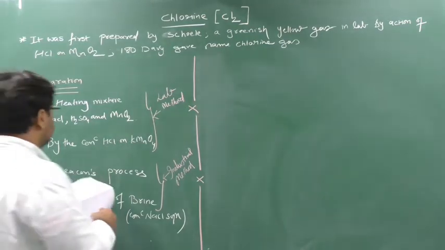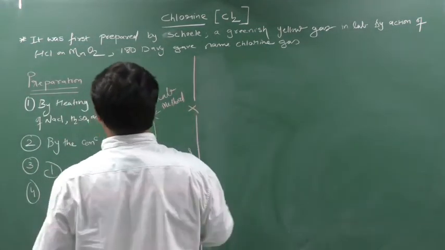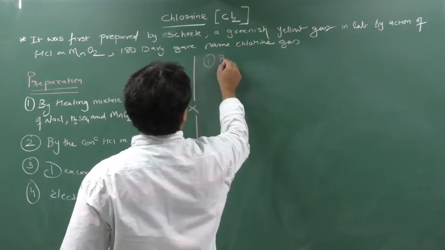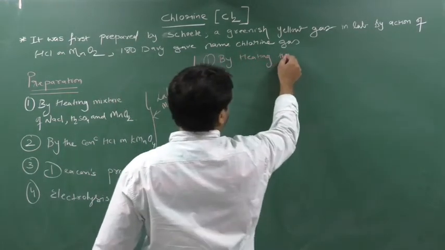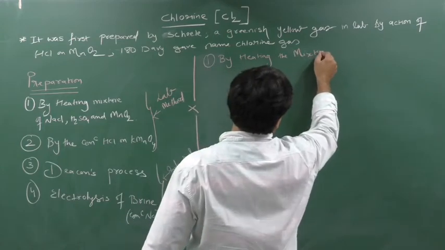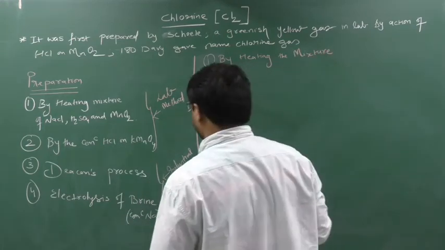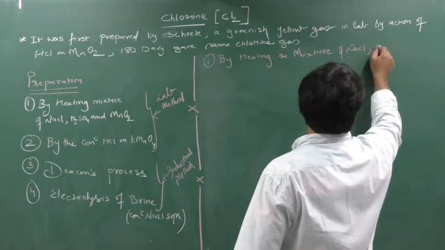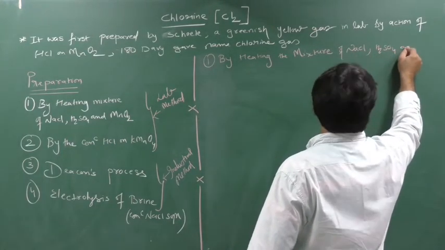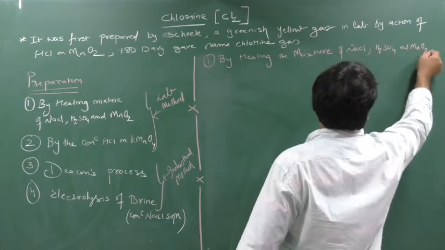Now first topic we will see: by heating the mixture, along with me first you see, then you write down, of NaCl, H2SO4 and MnO2. See how this reaction occurs.